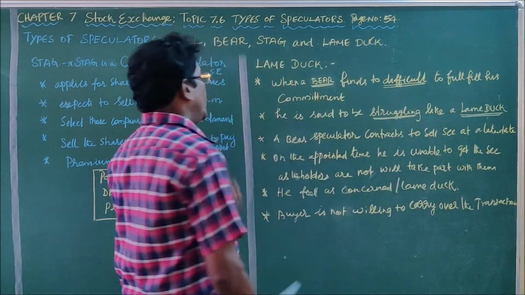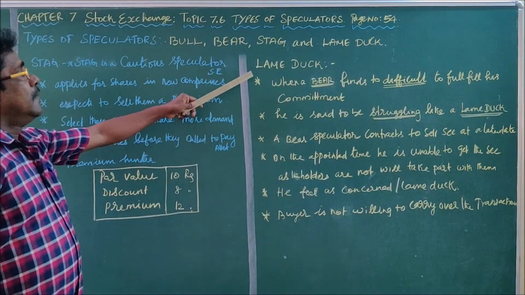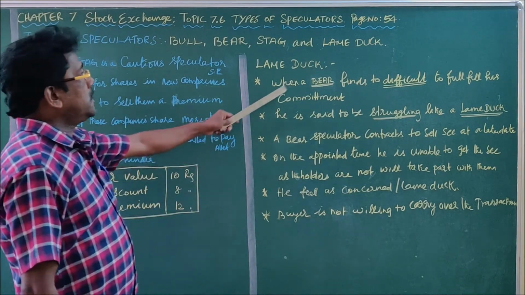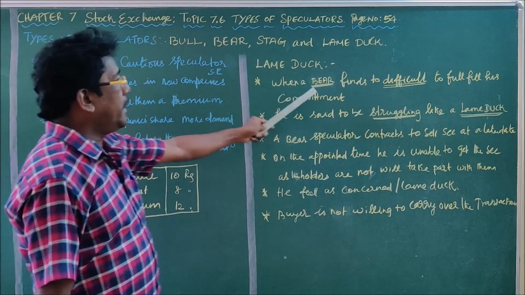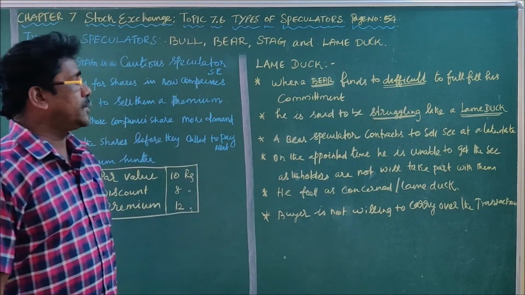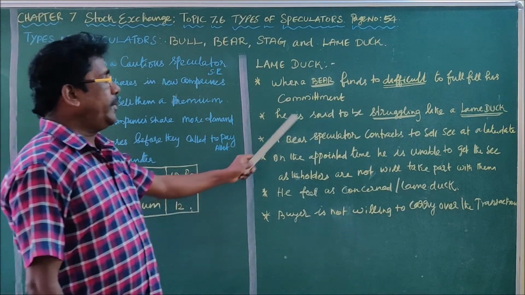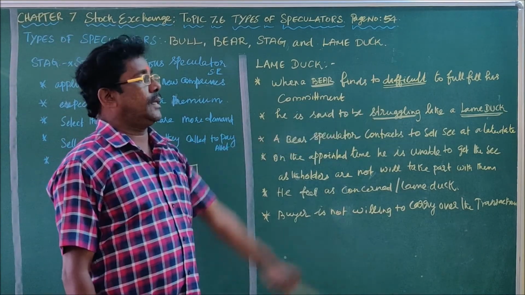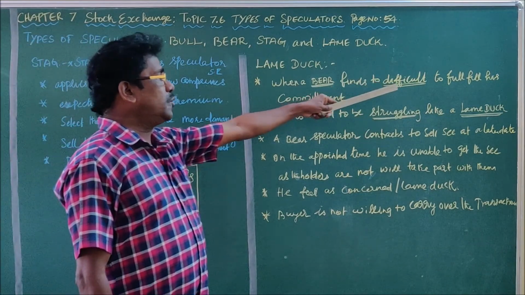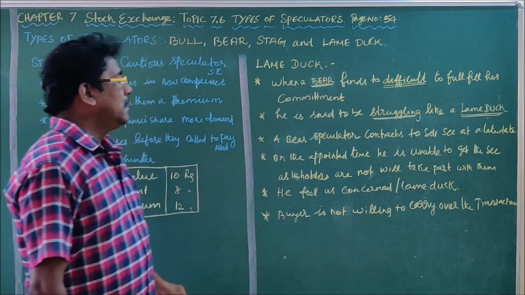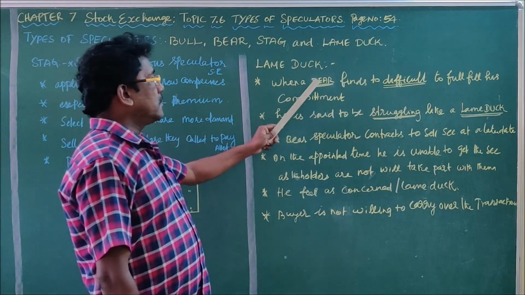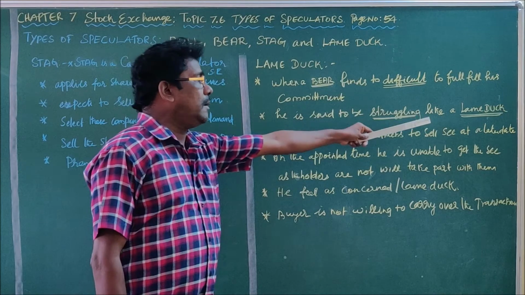Then the 4th type, lame duck. Who is called a lame duck? When a bear speculator finds it too difficult to fulfill his commitment, then he is said to be struggling like a lame duck. That means when the bear finds it too difficult to fulfill his commitment, he is said to be struggling. In such a situation, the bear as a speculator is called a lame duck.